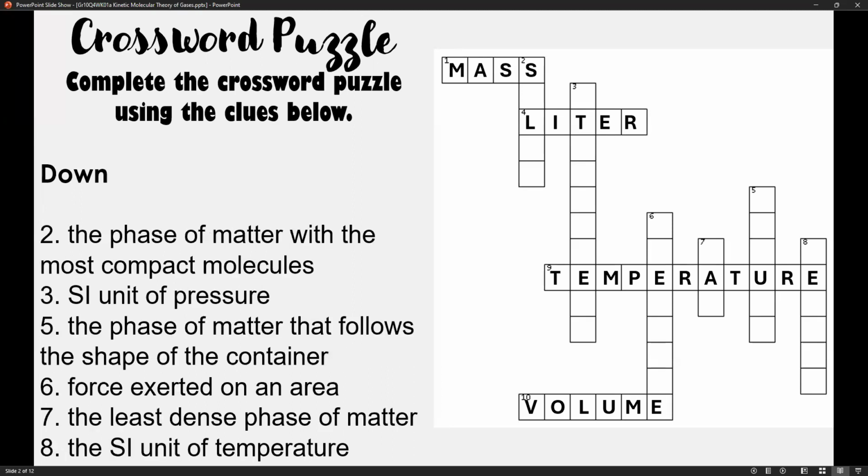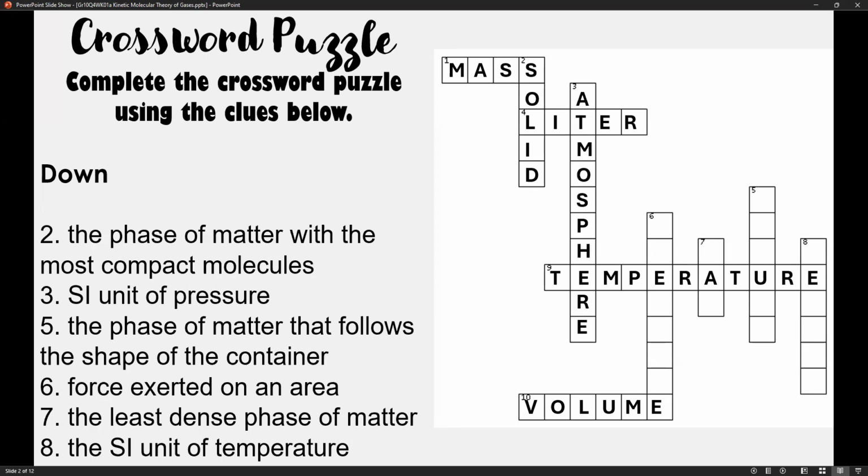Now, let's complete using the words that will be written down. Number 2, the phase of matter with the most compact molecules refers to solid. Number 3, the SI unit of pressure pertains to atmosphere.